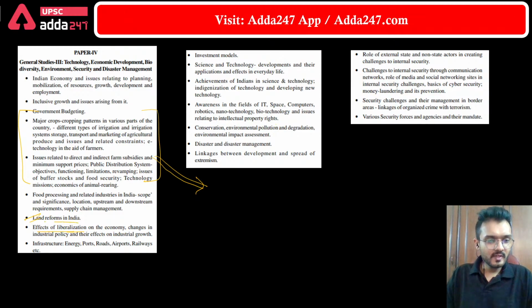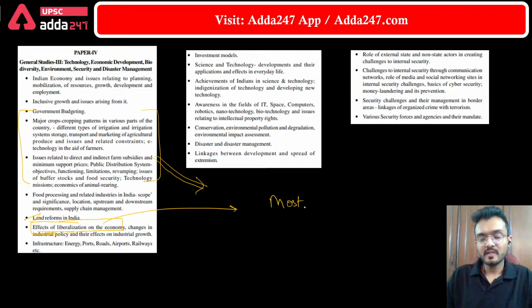So if we have to study the effects of liberalization, then one method is just to show the effects of liberalization in terms of economy. Like most of the books, they write the effects of liberalization for a particular subject. Like if you study from the Paper 3 book or from the economy book, then the writer provides you the effects related to the economy only.